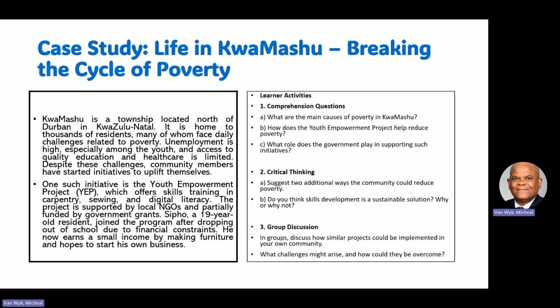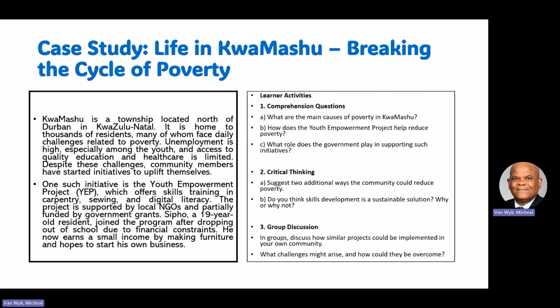How does the Youth Employment Project help to eradicate poverty in the area? What role does government play in supporting these initiatives? And for critical thinking, suggest 2 additional ways the community could help reduce poverty. What do you think? Do you think skills development is a sustainable solution? Why or why not? So we will have 2 groups in our discussion. We will start off with these questions when we start next. And then in groups, discuss how similar projects could be implemented in your own community, where you're coming from.